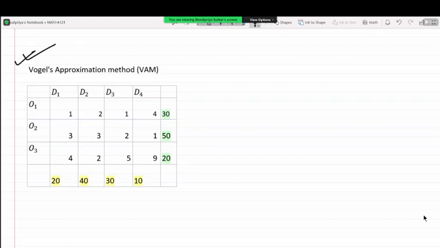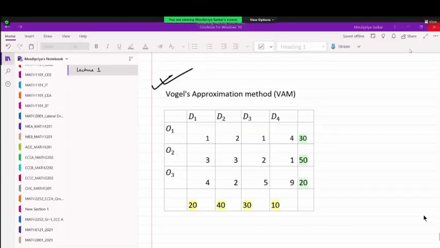If you are given a transportation problem to solve and nothing is mentioned about which method to use, we are going to use Vogel's approximation method only. Am I clear with this? If nothing is stated, we stick to this method only, because it is going to give us the best result among the other two.